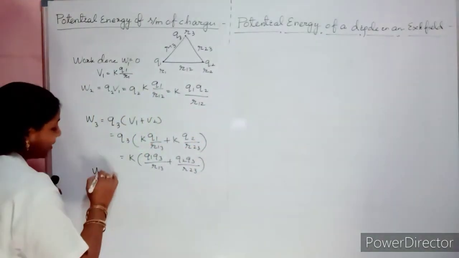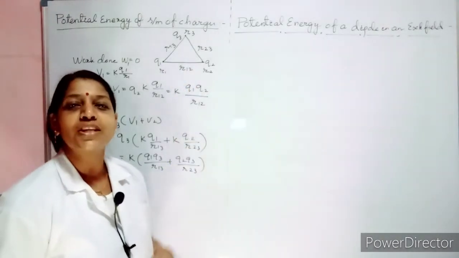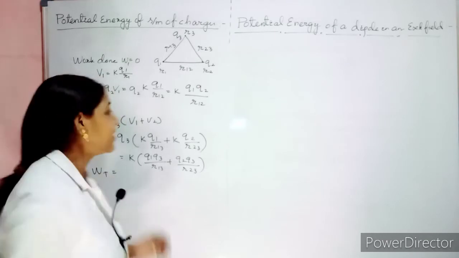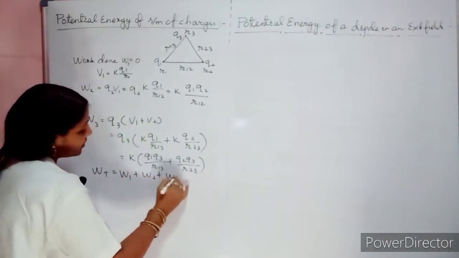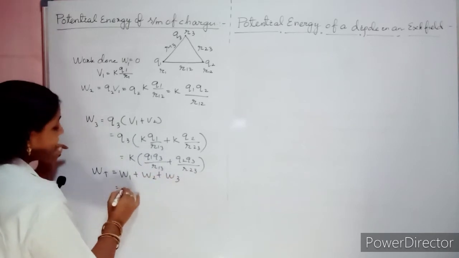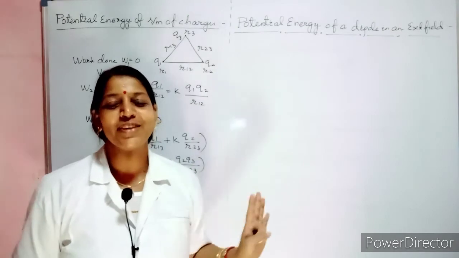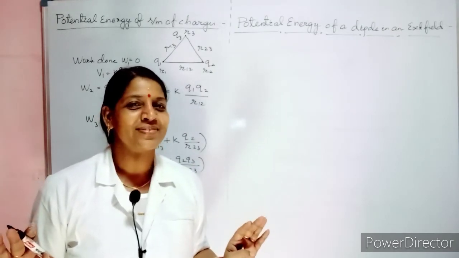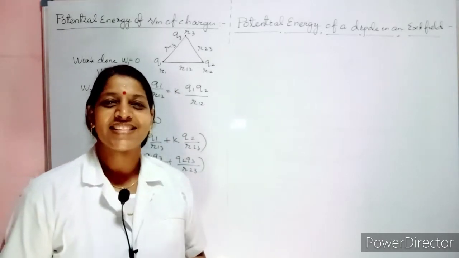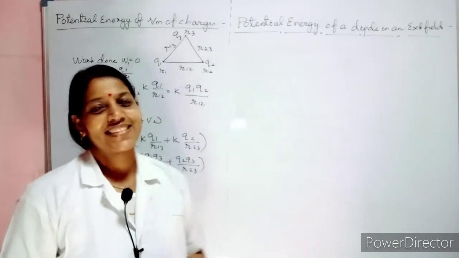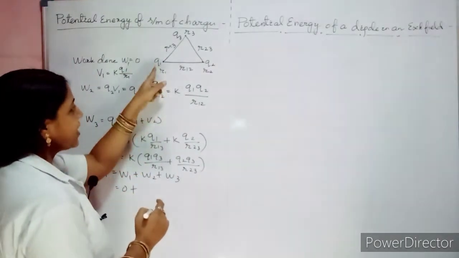The total work done to keep three charges in that particular location with respect to the position vector is nothing but W1 plus W2 plus W3. What is W1? It is 0, because when you entered into the class, first you are king. Nobody is there to influence you.